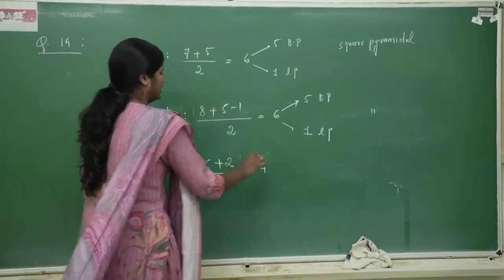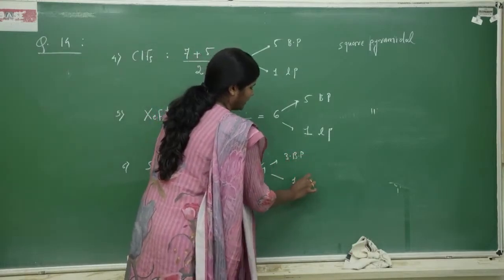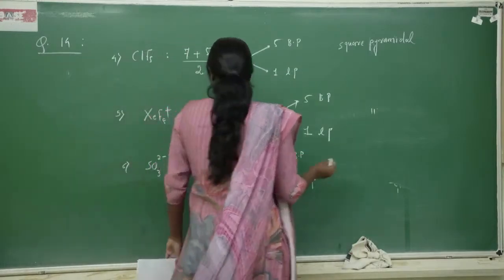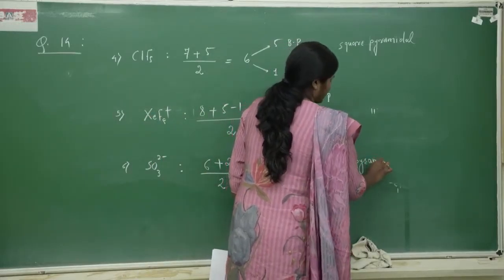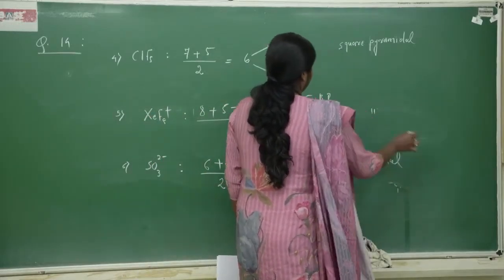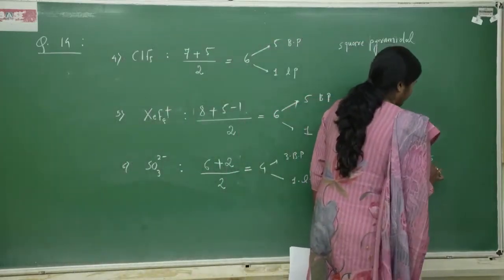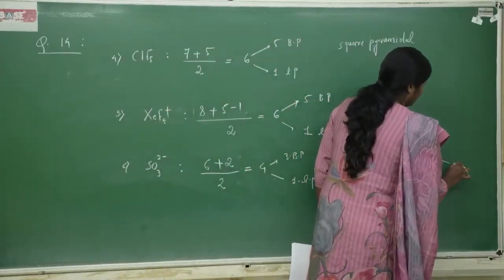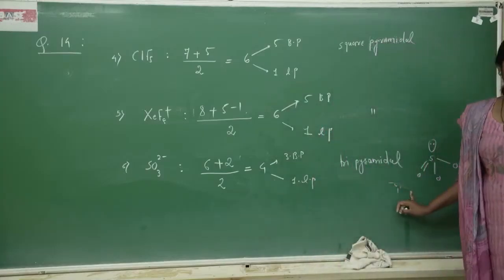Out of 4, 3 bond pairs are there and 1 lone pair. 3 bond pairs, 1 lone pair indicates trigonal pyramidal. So same here, S double bond O, single bond O, single bond O, and 1 lone pair. This is the structure, right?